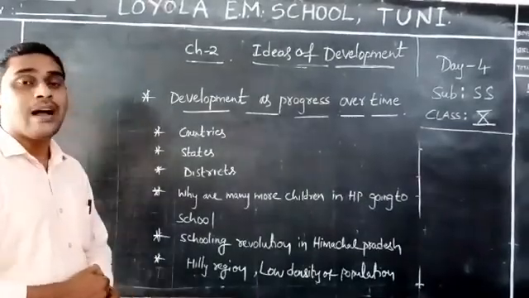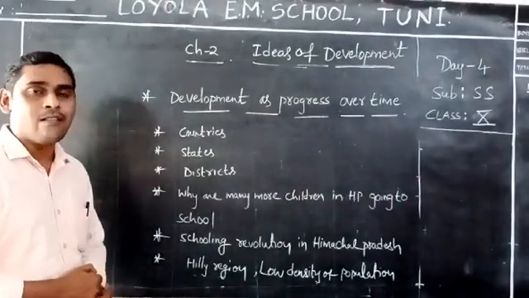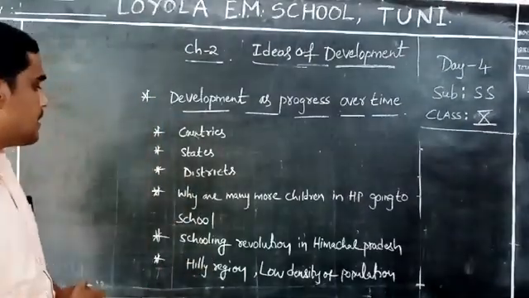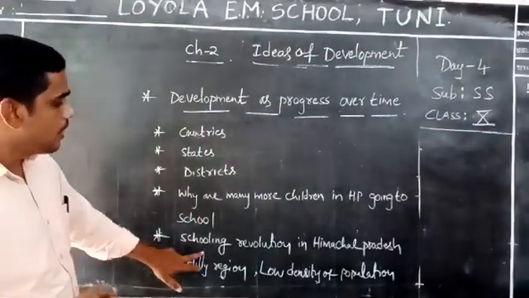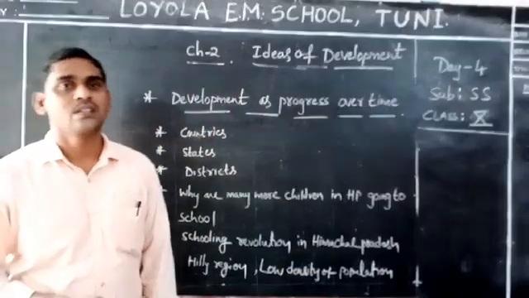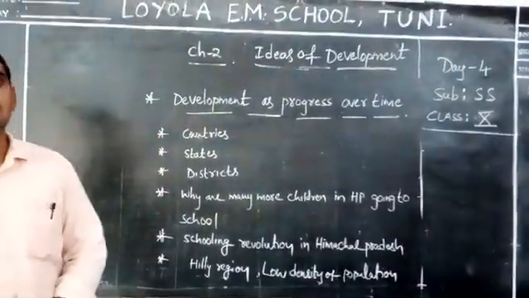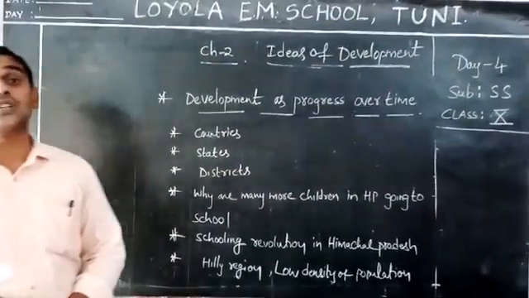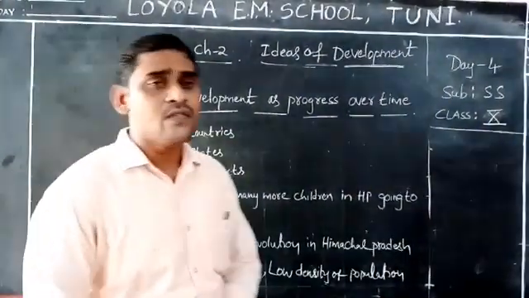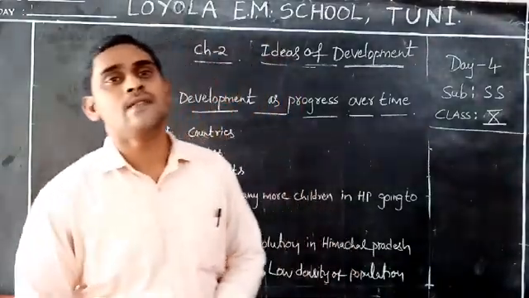Education is already well developed in Himachal Pradesh. As a result of that, a schooling revolution was started in Himachal Pradesh. To develop education, one revolution was started. In which field was this revolution started? The education field.